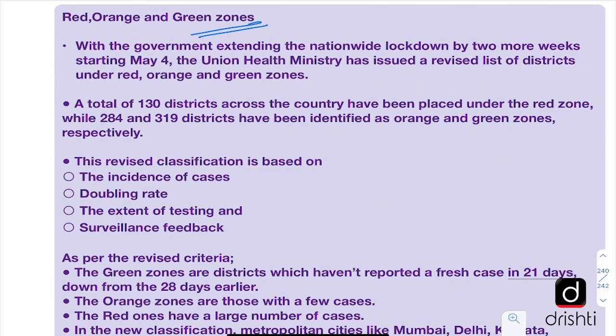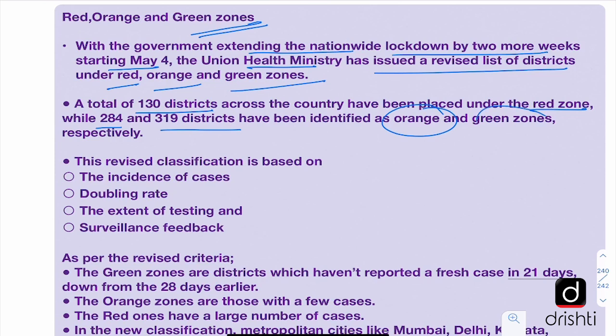What are these? Now the government has extended the nationwide lockdown by 2 more weeks starting May 4th. And the Union Health Ministry has issued a revised list of districts under red, orange and green zones. So a total of 130 districts across the country have been placed under the red zone, while 284 and 319 districts respectively have been identified as orange and green zones.